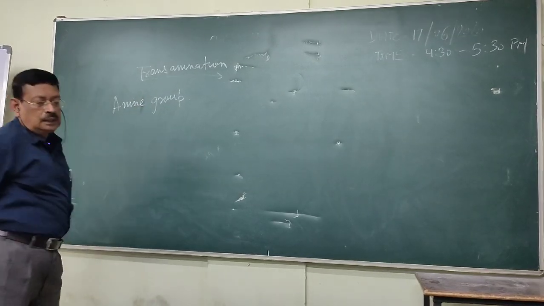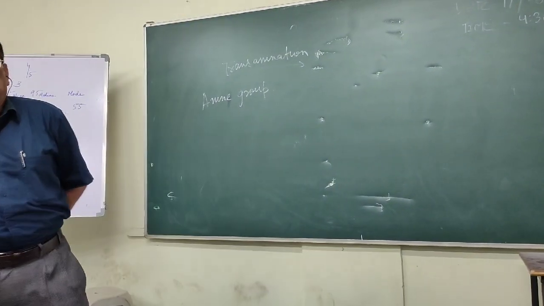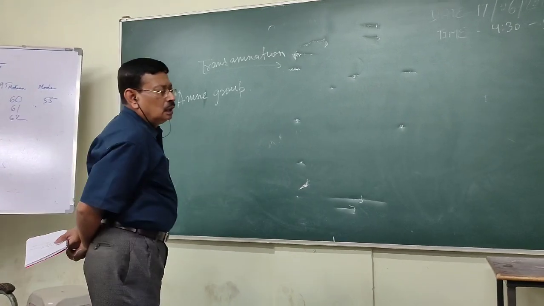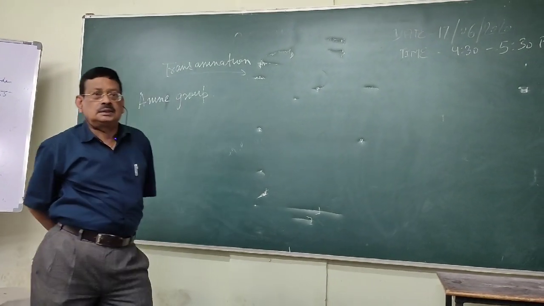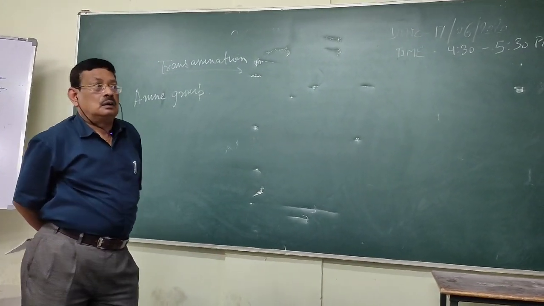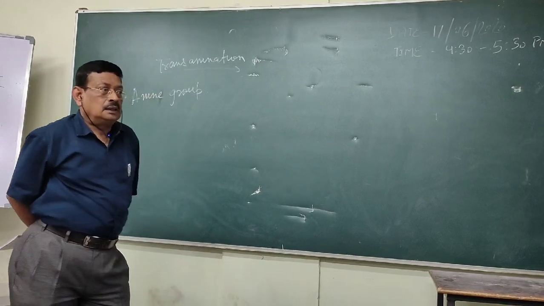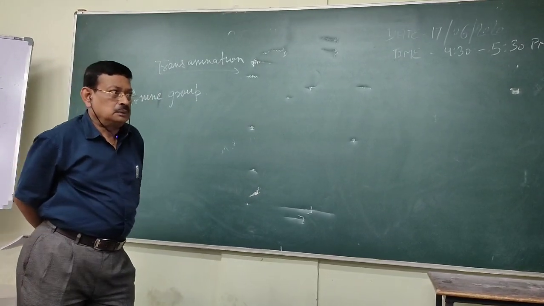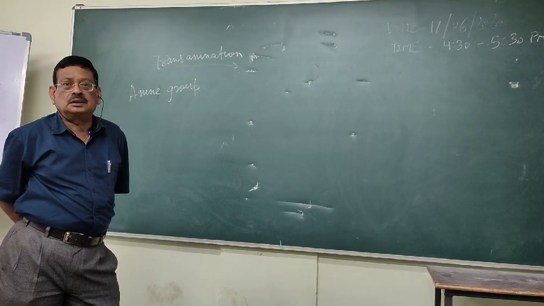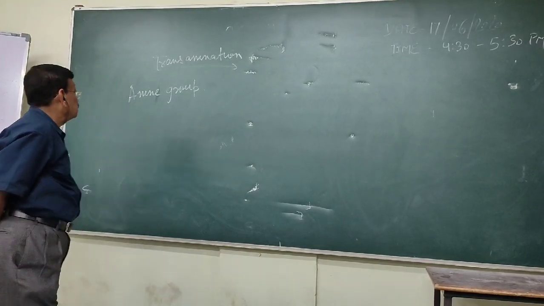Previously I told you that the amino acid has got two groups. One is the amine, another is the carboxylic acid group, and there is a chain of carbon, that is the alpha, so that's why it is called the alpha amino acids. Previously I told you.